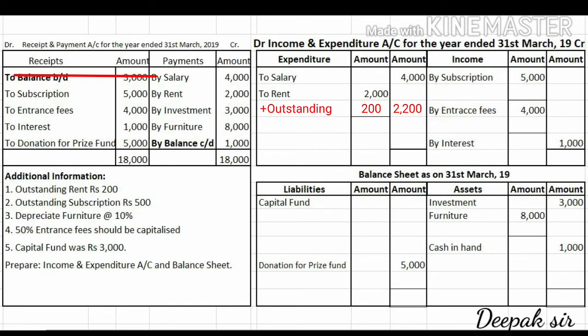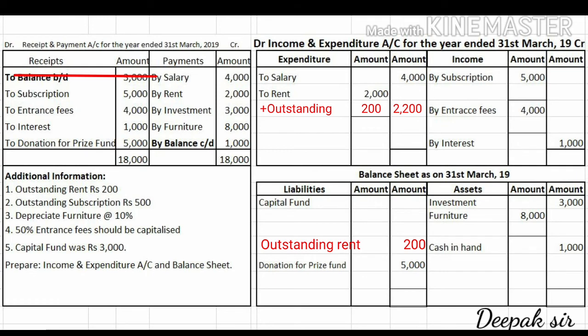And we have to pass the second effect of outstanding rent, rupees 200. Now since this amount is payable, the second effect will come on the liability side. On the liability side we have to write down outstanding rent, and the amount will come 200. So we have to pass two effects. First we have to add to rent, and the second effect will come on the liability side. Now let us see the second adjustment.